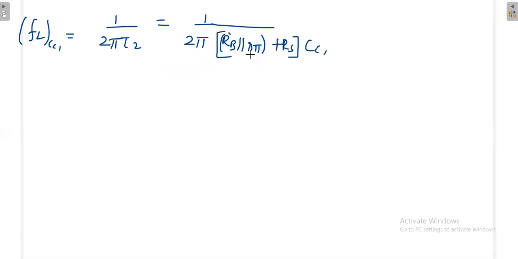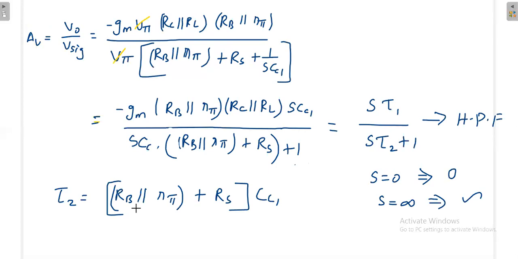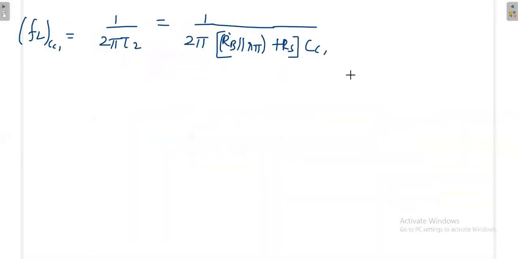This RB parallel R pi, I can take it as Ri, like an input impedance. Instead of RB parallel R pi, I can put Ri, then this is RS. I can write it simply like this: tau 2 is equal to, instead of this, you can write 1 divided by 2 pi (Ri plus Rs) into C1.